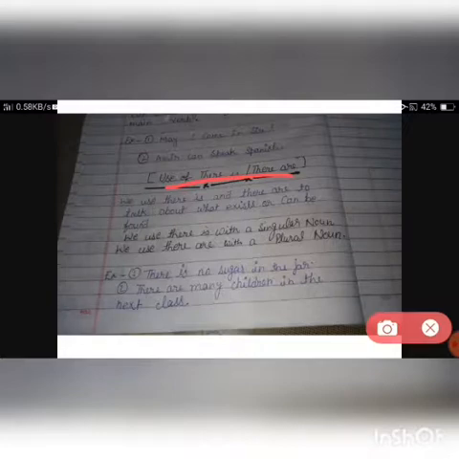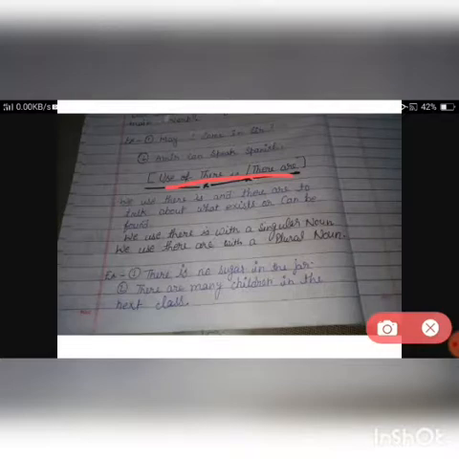One more important thing: we use there is with a singular noun, and when we talk about a plural noun, we use there are. As you know, is is used with singular and are with plurals. Very easy. Now we will see examples.